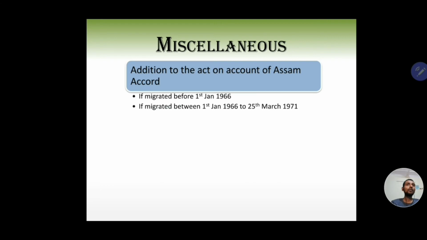Why was this? Like I said, the people of Assam felt threatened that the voting pattern and the government of the state would get influenced by these migrants. The act further says that anyone who comes after 25th of March 1971 will not be a citizen of India. So they will not be treated as citizens of India if they have migrated to Assam after 25th of March 1971.